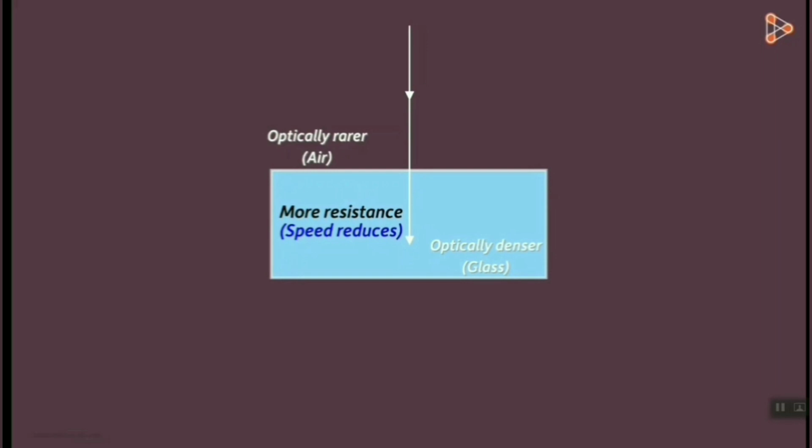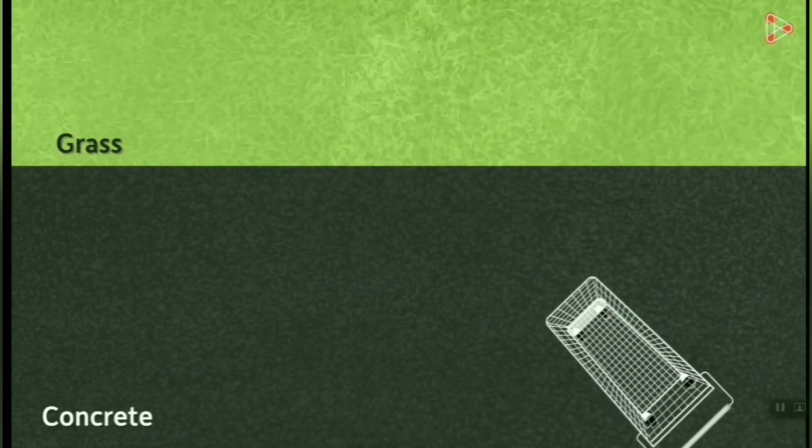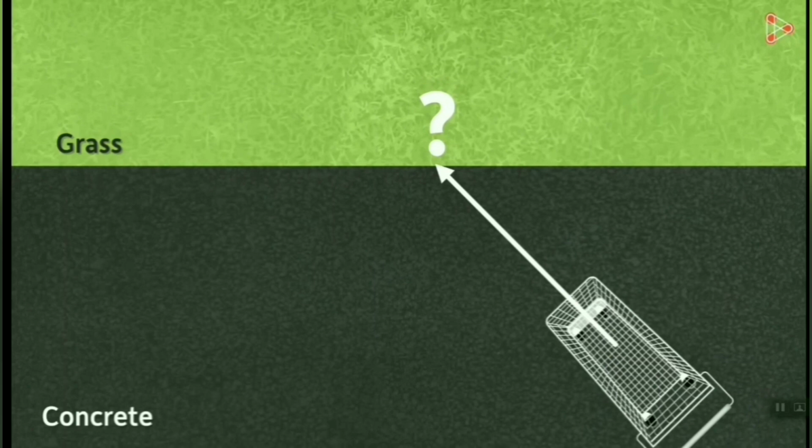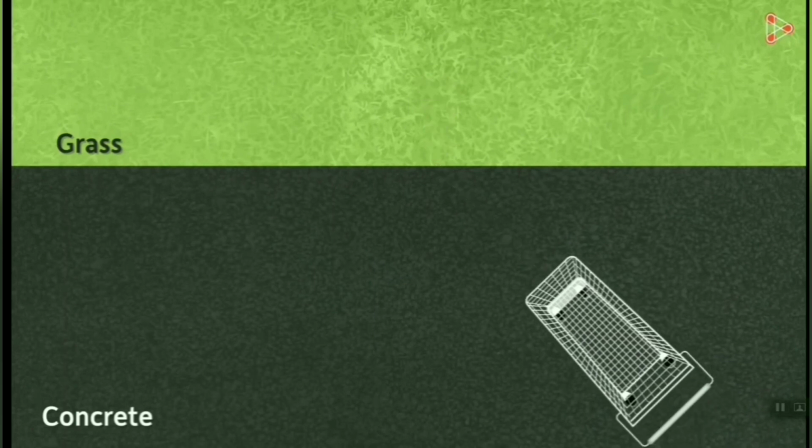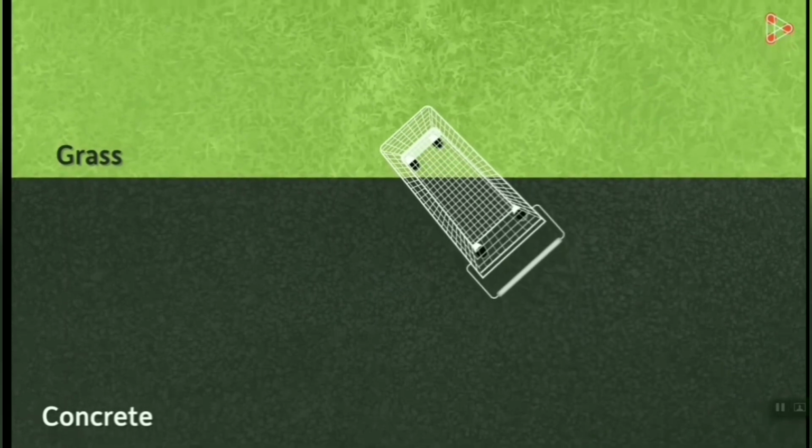We can think about light in the same way. Something similar happens when the light is travelling perpendicular from an optically rarer to an optically denser medium. The optically denser medium offers resistance to the flow of light and hence its speed reduces. However, its direction does not change. Let's get back to our cart example. What will happen if the cart enters the grassy surface at an angle? Let us see that. This is how it would look.